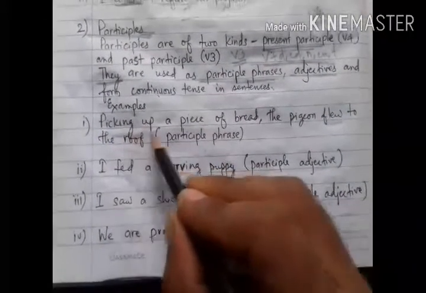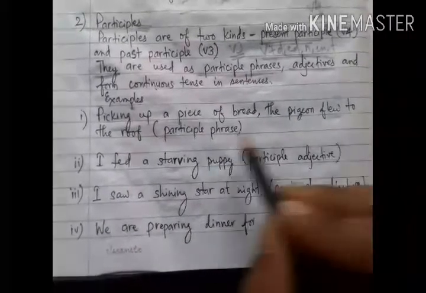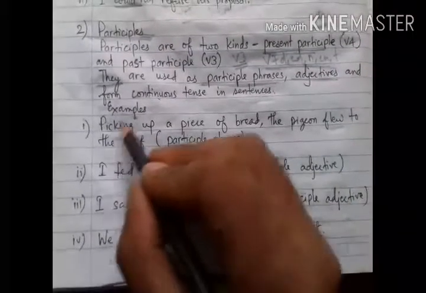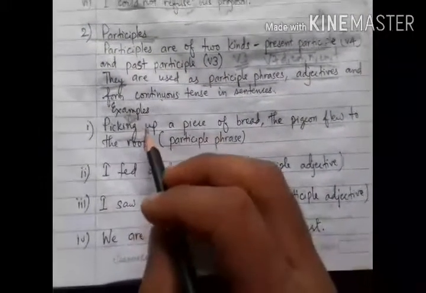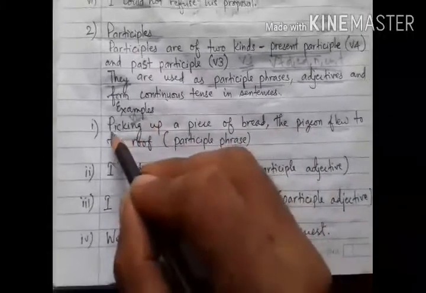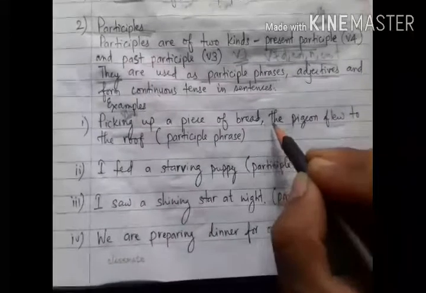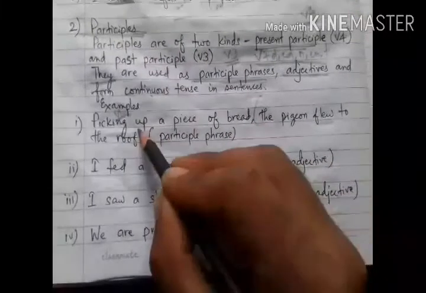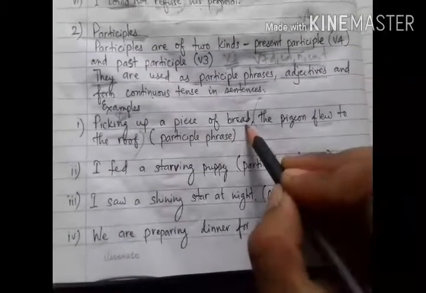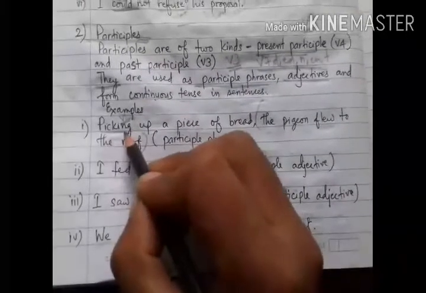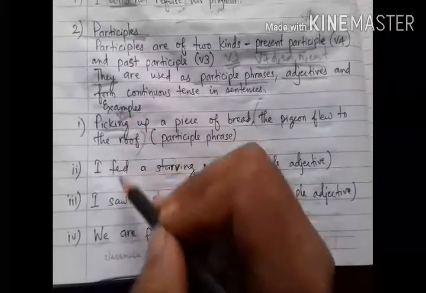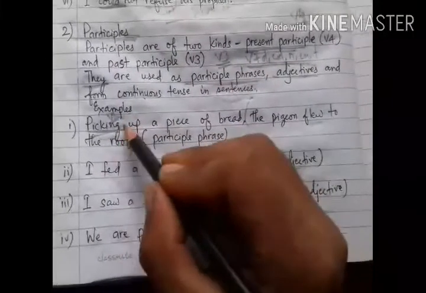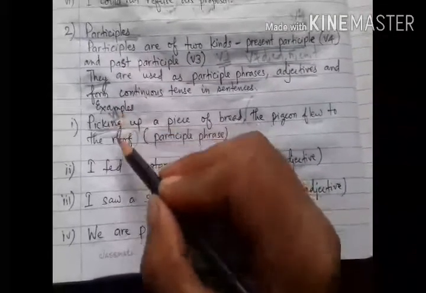Now see here, picking up a piece of bread, the pigeon flew to the roof. Here, participle V-ing form of the verb is used, picking. Picking is the V-ing form of the verb pick. So here, picking up a piece of bread. The main sentence is, the pigeon flew to the roof. This is the main sentence, but this is also a part of the sentence. It is a phrase and it starts with the V-ing form of the verb, so it is called a participle phrase. So here picking is used as a participle, a kind of non-finite verb.